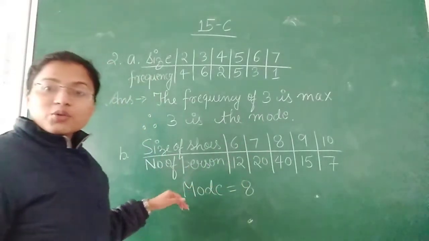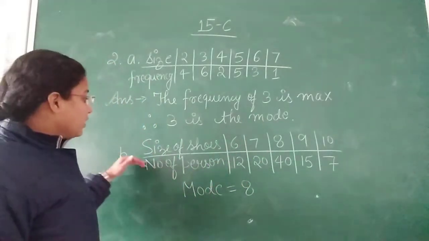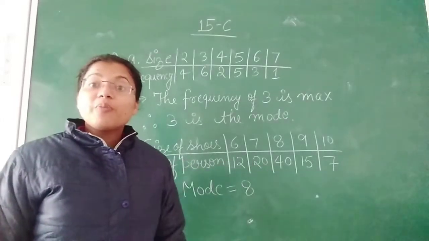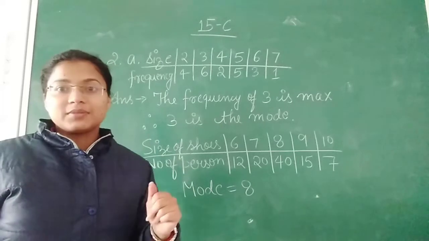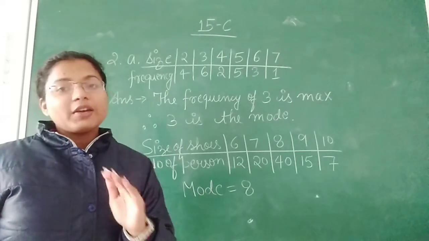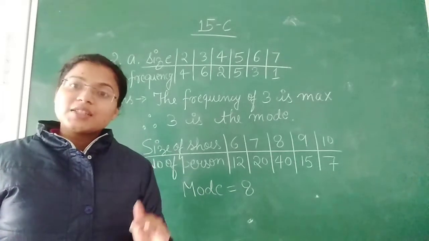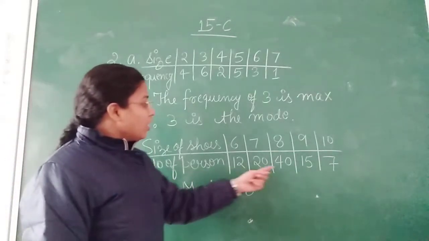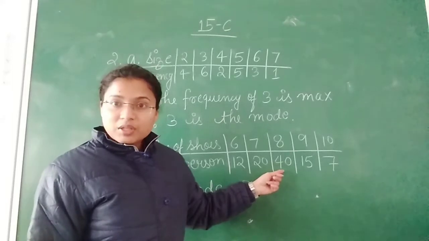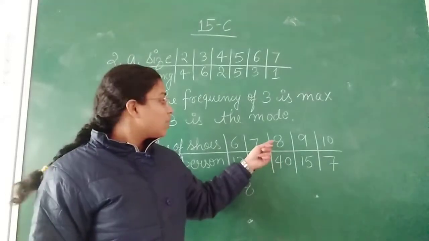In the next question also, the same procedure. Downside, if the number of persons is given, it is also considered as our frequency. Whatever is given downside will always be considered as frequency. So check here. 40 is the maximum frequency and what is the number? The number is 8.